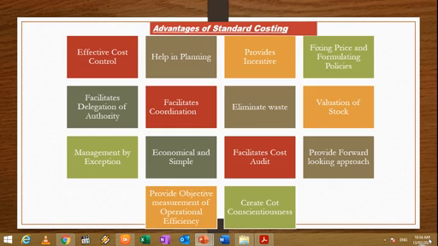Creates cost consciousness. Standard costing creates cost consciousness among executives, which increases efficiency and productivity. Hence, we can say the entire success of the cost accounting system depends upon the extent of responsibility which the top management assumes in correcting the conditions which cause variances from standards.